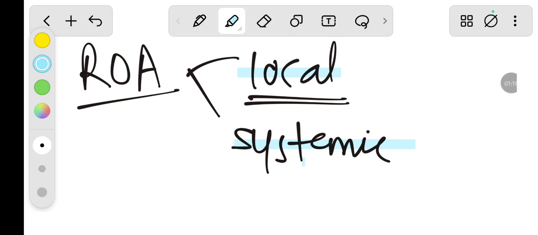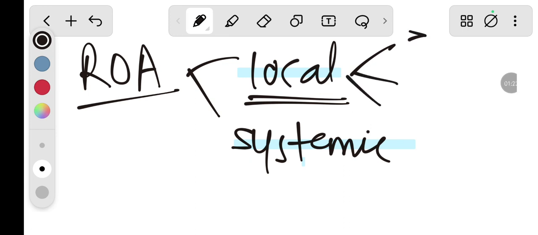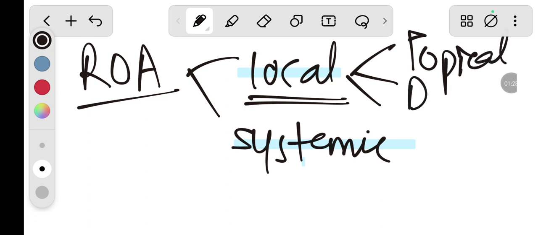Diabetes. So now the other types of the local are three. That is the topical, then the deep tissue injections, and the third one is the intra-arterial injections. So the topical are the external applications that we use, like lotions and ointments and creams and powders and other things like sprays and all.